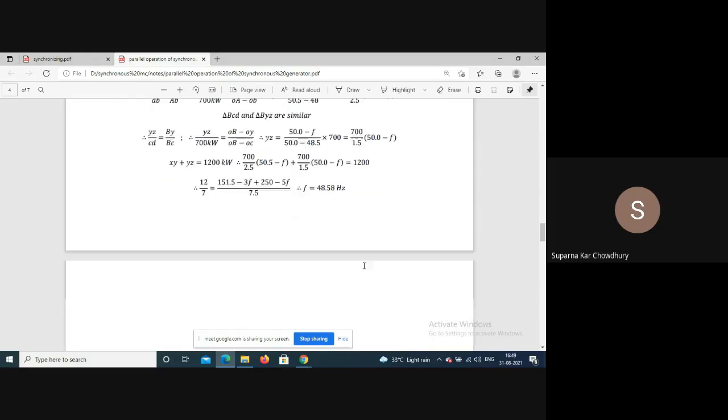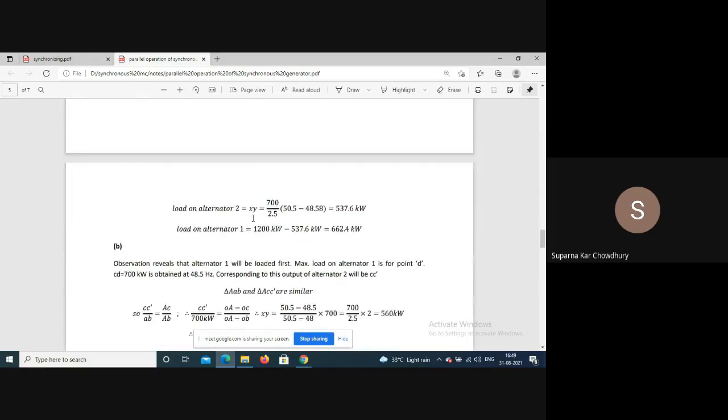Now this plus this is equal to 1200, so from here you can get the frequency. F is equal to 48.58. Putting it in these expressions, we can get the load shared: XY will be 537.6 kilowatt, and the other alternator will be 662.4 kilowatt.